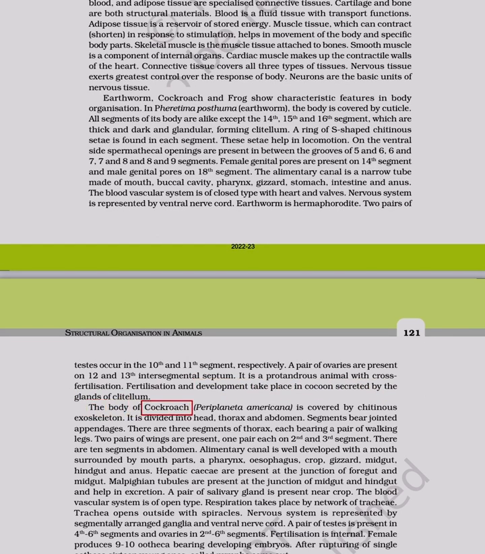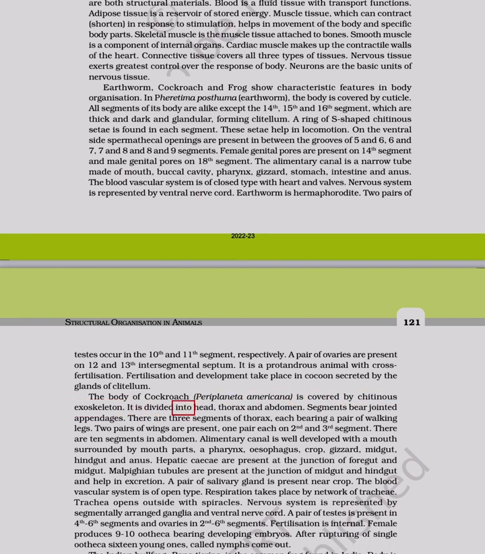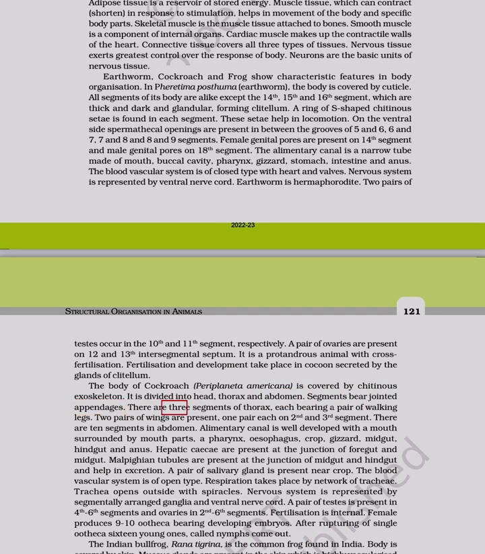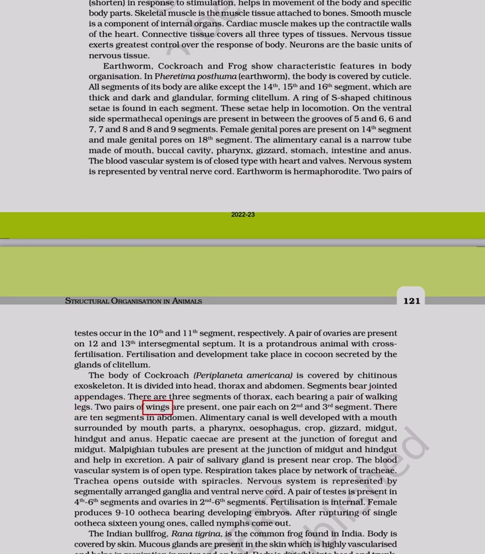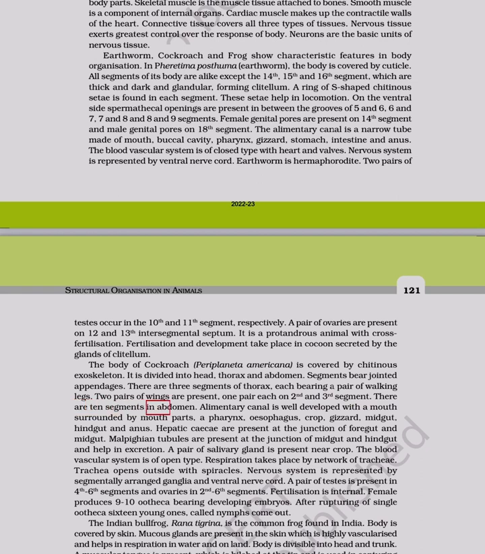The body of cockroach, Periplaneta americana, is covered by chitinous exoskeleton. It is divided into head, thorax and abdomen. Segments bear jointed appendages. There are 3 segments of thorax, each bearing a pair of walking legs. 2 pairs of wings are present, 1 pair each on the 2nd and 3rd segment. There are 10 segments in the abdomen.